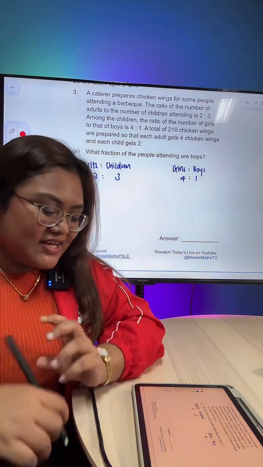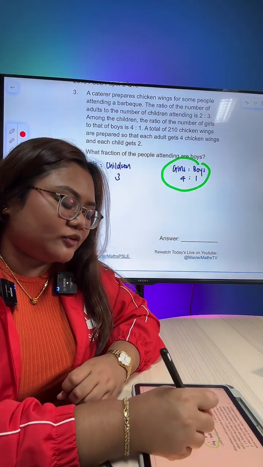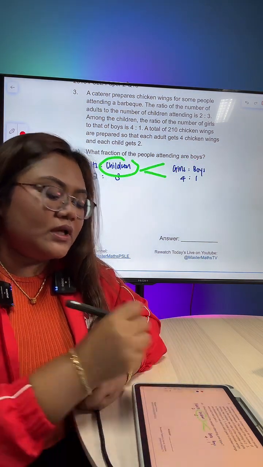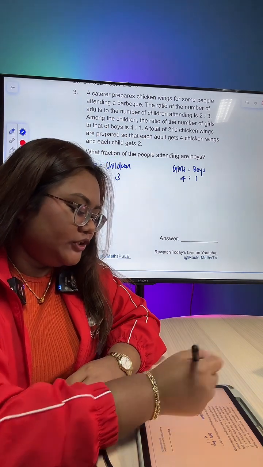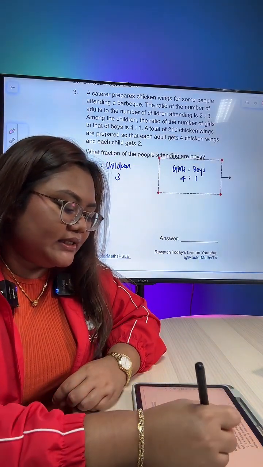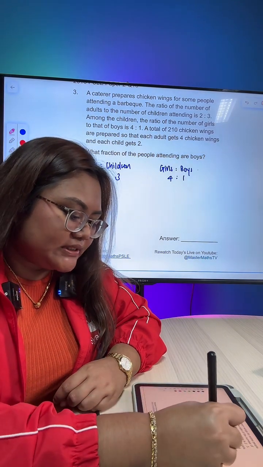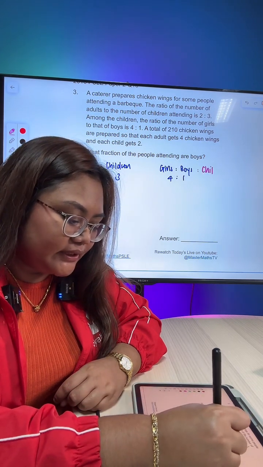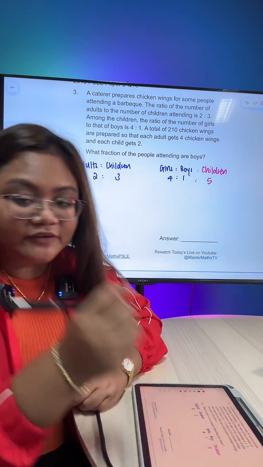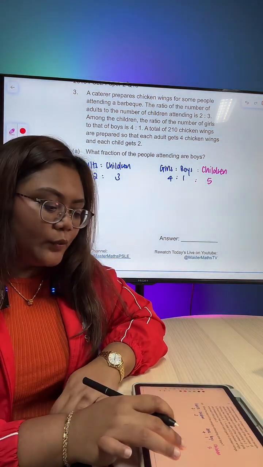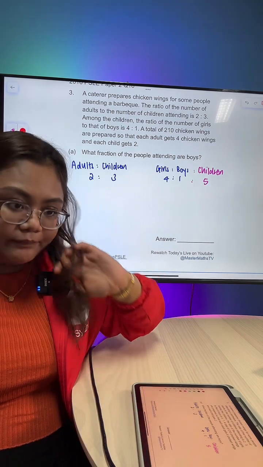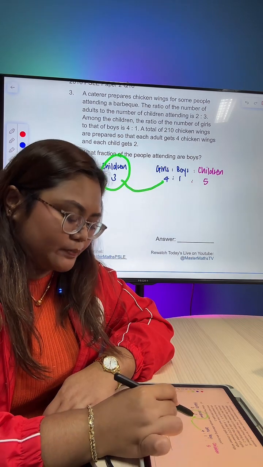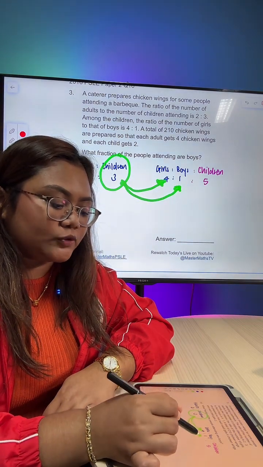Alright, great. I see some answers. So, we have girls and boys, and they are related to the adult to children ratio because children can be further split into girls and boys. So, what I'm going to introduce is another column in the girls to boys ratio which signifies the total. This will be our total children, and these children will be 5. We make the total children the same because we have children given, but these children need to be split up into girls and boys, further broken up into parts.